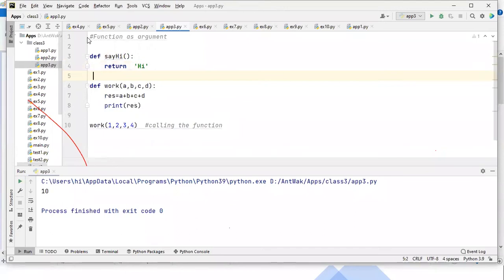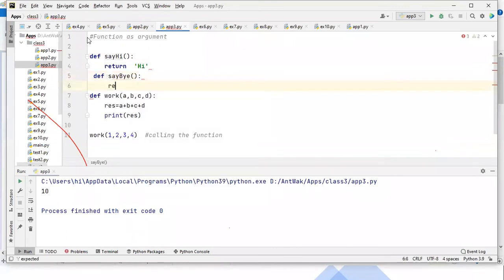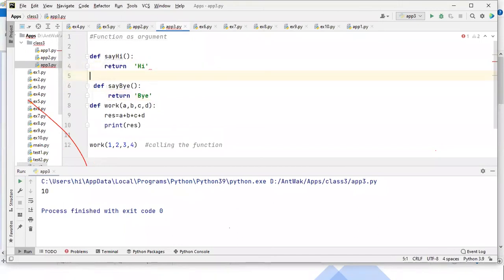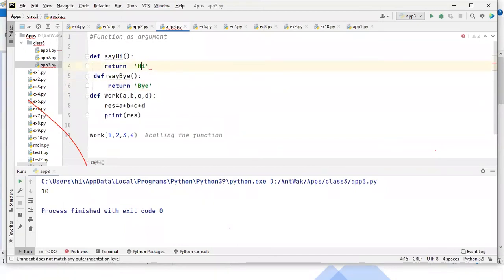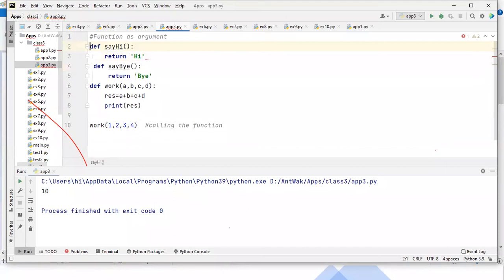And there's one more function I prepared. The function name is say by, and here it's returning by. There are two functions I prepared. One is returning hi, another function is returning by. Seems I'm getting an error. Maybe I made an indentation mistake. Guys, wait a moment.